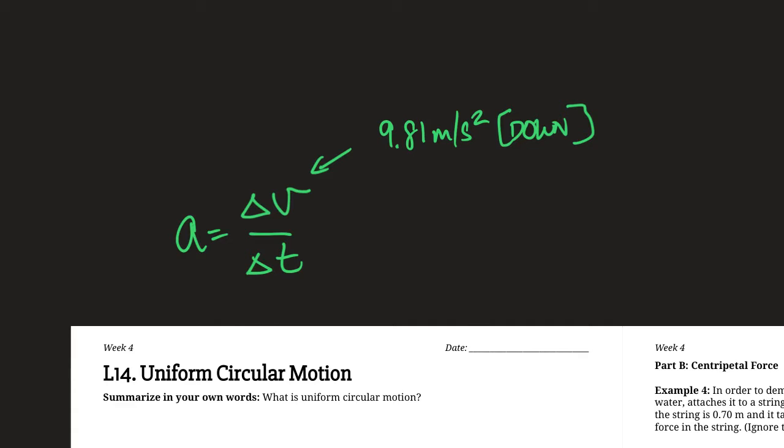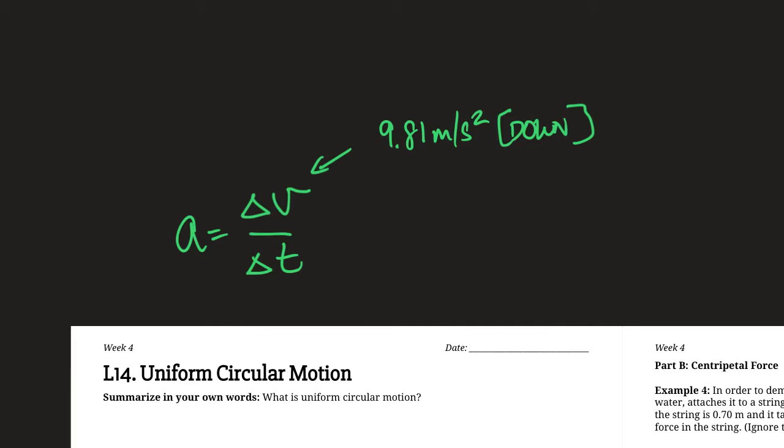So at time 0, the velocity might be 0. At time 1, it'll be 9.81. At 2, it'll be twice that much, etc. So that's true about how the velocity can change in terms of the magnitude.